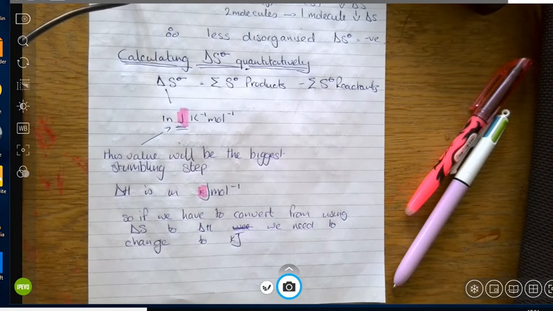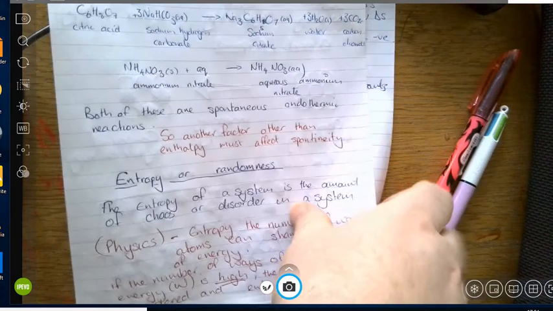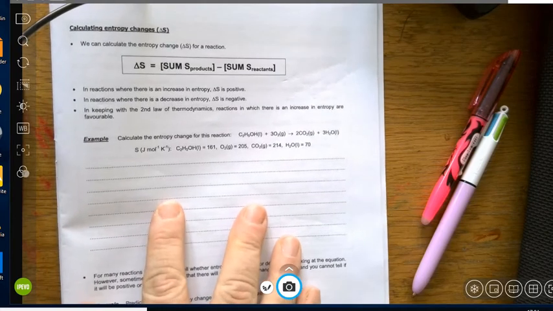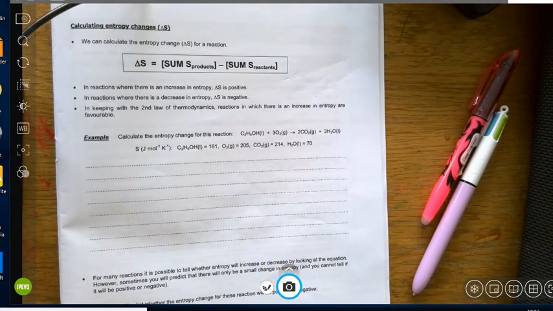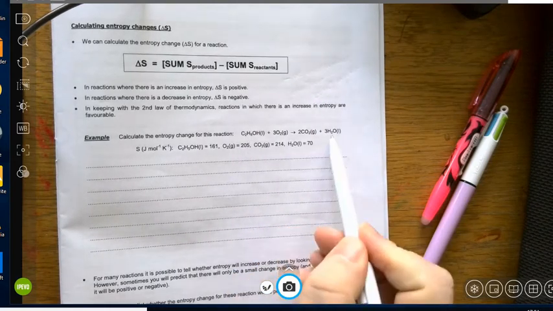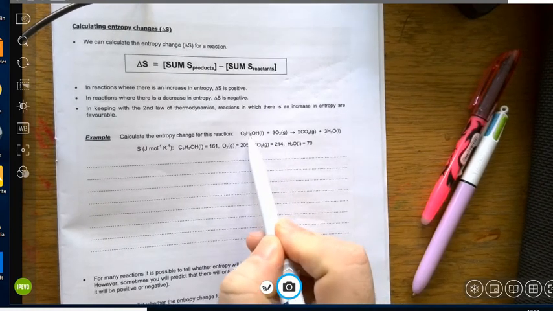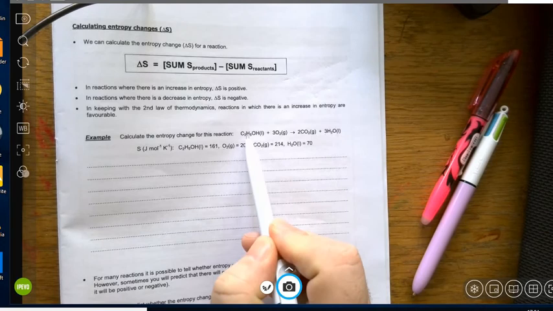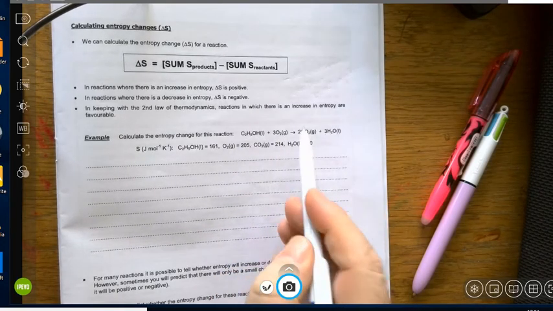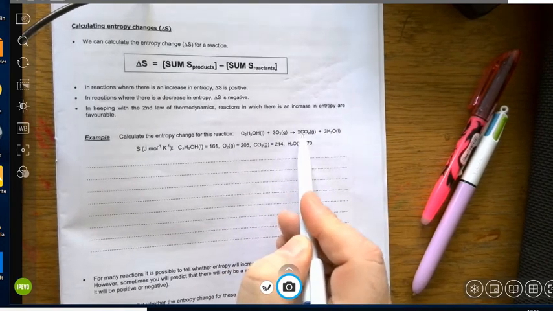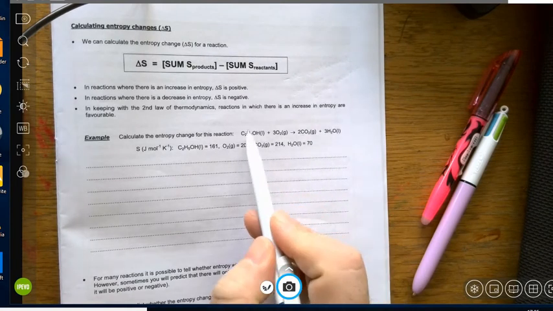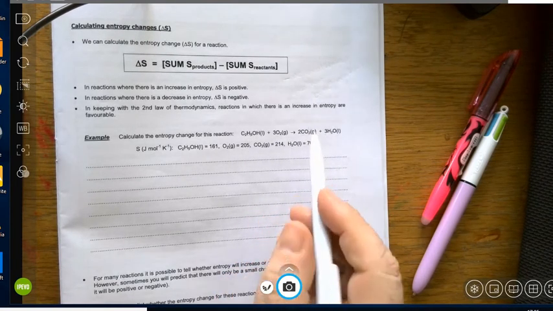Now, let's have a look at the workbooklets that you've got and look at the example in here. Okay, this is where it says calculating the entropy change. What I'm looking at is a straightforward calculation. You've got the equation here. You've got 1 mole of ethanol plus oxygen goes to make 2 moles of carbon dioxide and 3 moles of water. So this is straightforward combustion of ethanol.